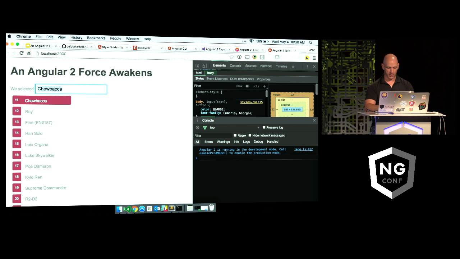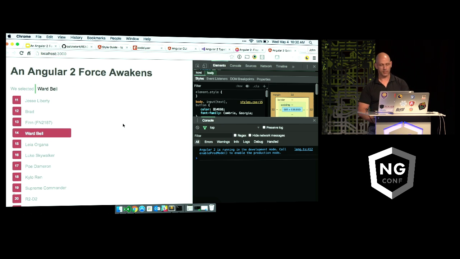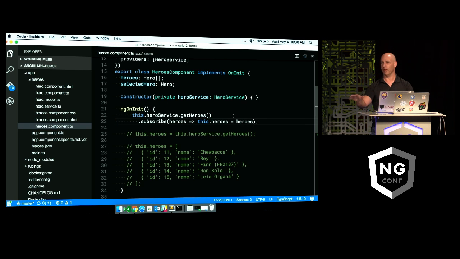So Chewbacca can be here, and we can say Jesse Liberty is now Chewbacca. Ray can be Brad Green, and Han Solo could be Ward Bell. There we go. I don't think he looks like that, but if you see Ward Bell around today, you can tell him he looks like Han Solo. He loves Star Wars, by the way.